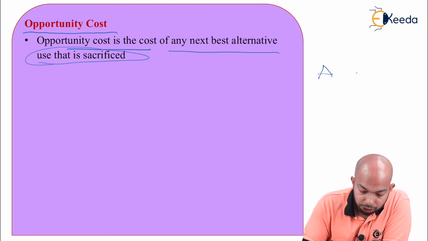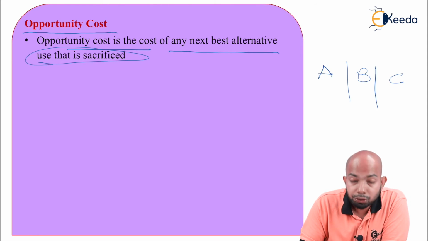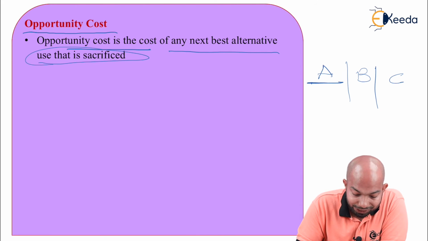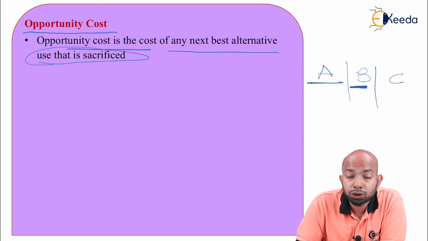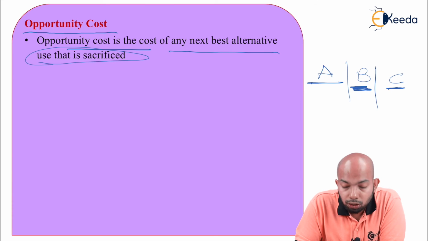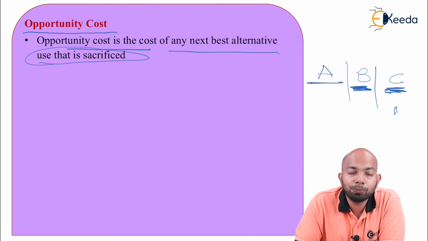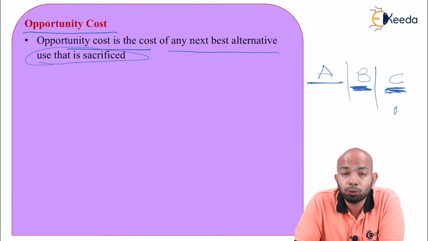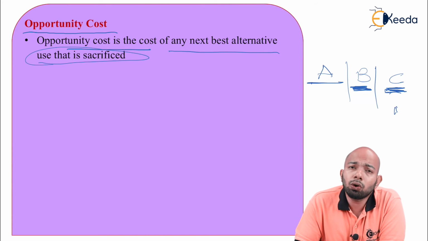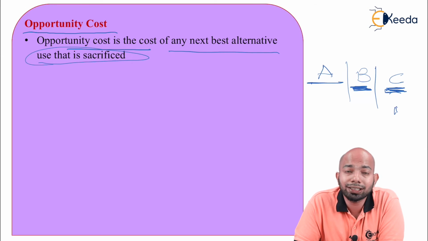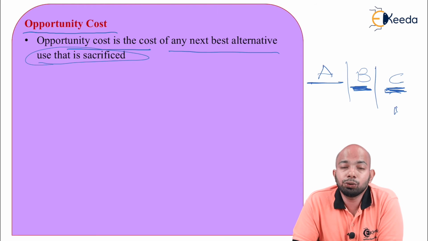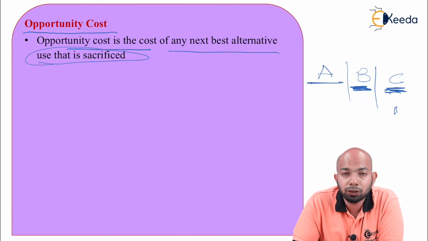So basically, A option, B option, and C option. I gave you three options together. You invested in A, you lost the next best opportunity, that is B. You lost the next best opportunity, that is C. You invested in B, you lost the next best opportunity, that is C. You invested in C, you must have lost some other opportunity that you might have encountered had you been exploring that option in the first place. So there are a lot of opportunity costs, and that will keep on going. You just have to select the best option as per your requirement, which can give you healthy returns for the money you're investing.